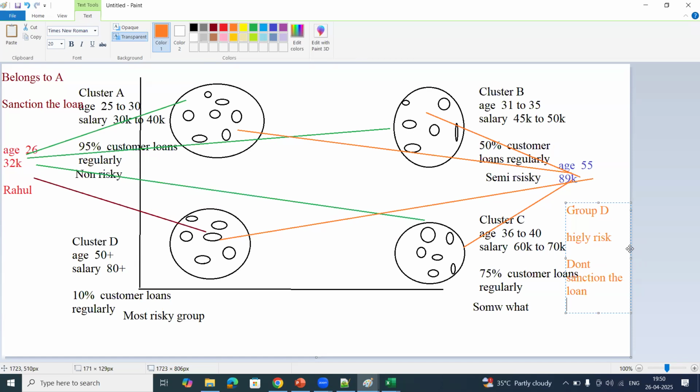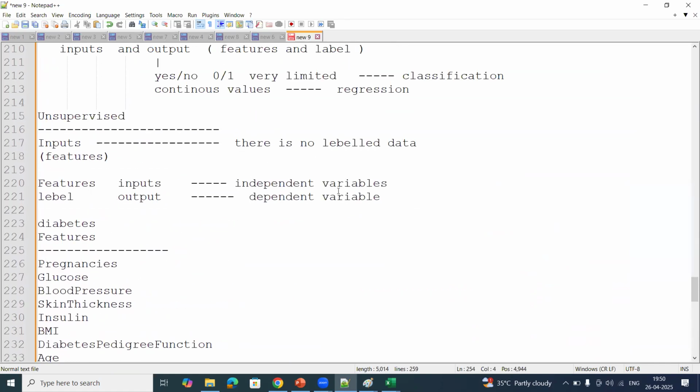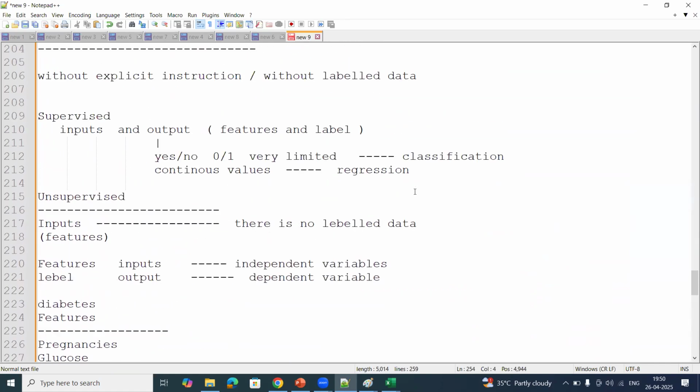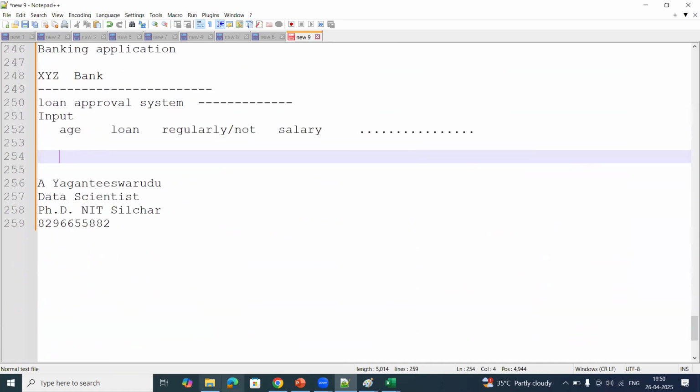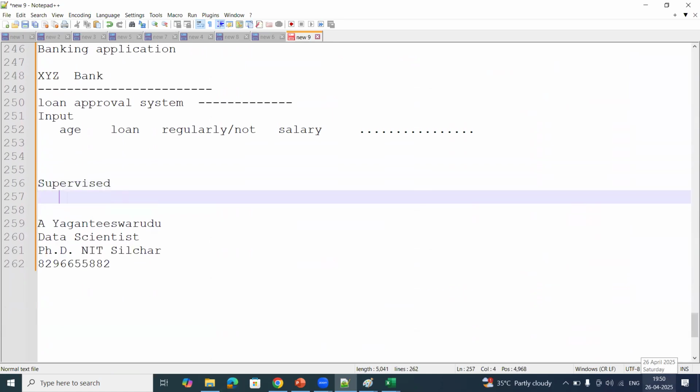Like this, if I get only input data, first I need to group the data, then divide it into clusters. If I get a new record, first I need to calculate which cluster it belongs to, and based on that, identify the final outcome. So please remember this difference between two types of algorithms. Supervised learning, where you have both inputs and outputs, and unsupervised learning, where you have only inputs. This is the main difference you need to remember.